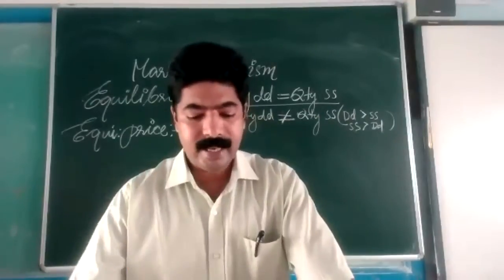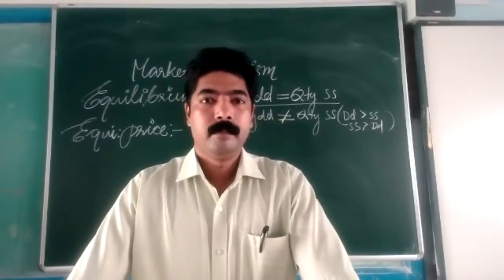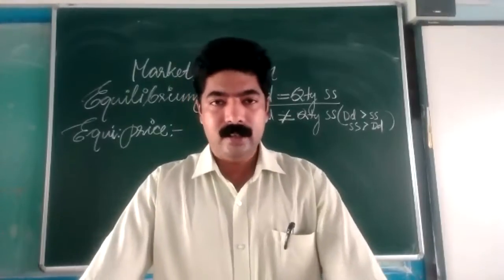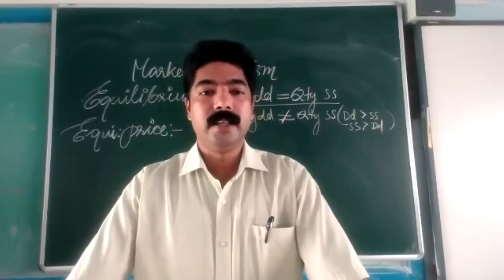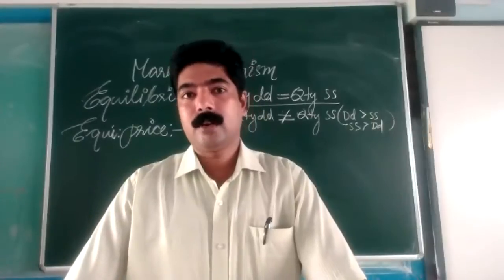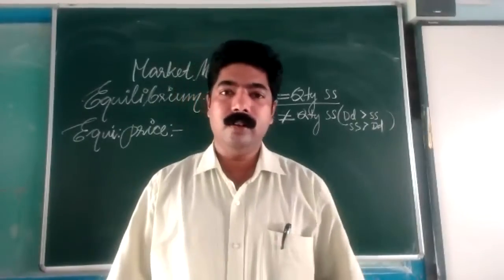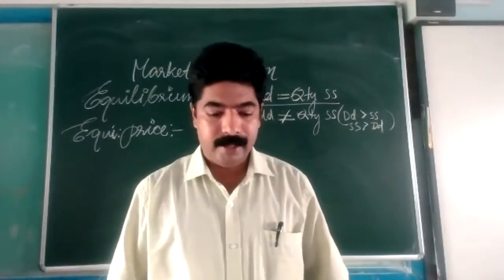We have also studied the law of demand and law of supply. When the price of the commodity increases, the quantity supplied of that commodity also increases. When the price decreases, the quantity supplied also decreases. This is the law of supply.